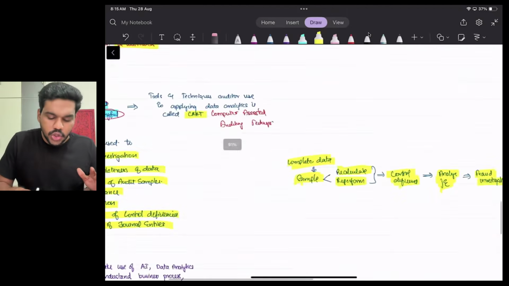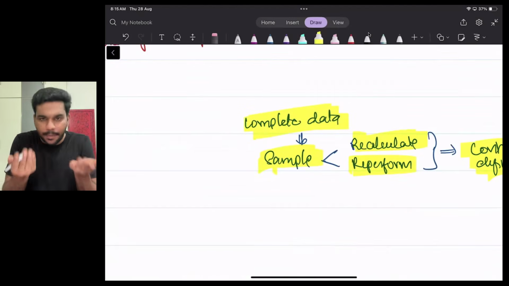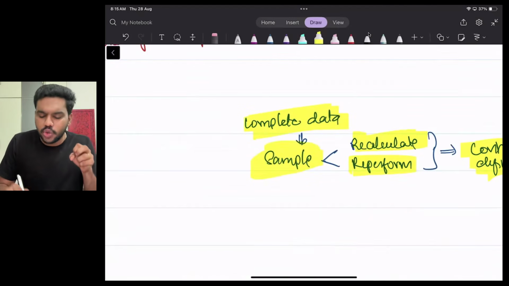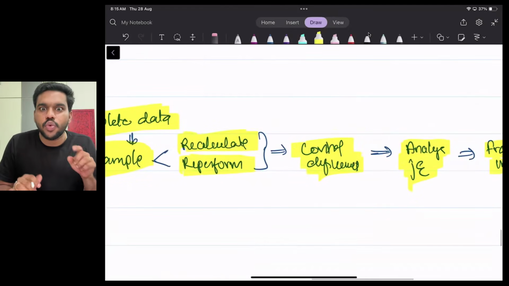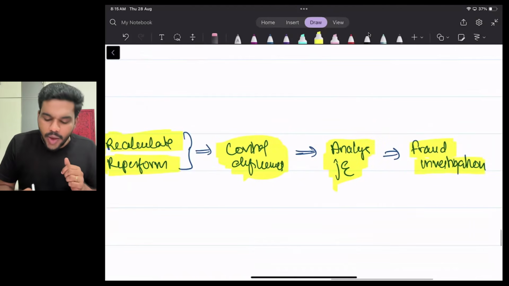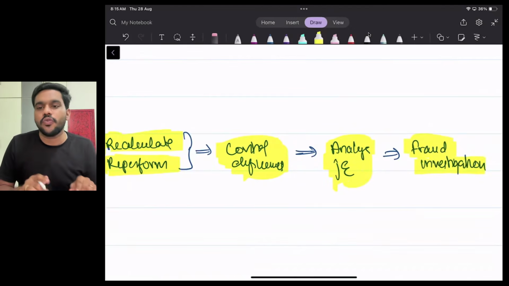So what is the story? You are the auditor of my company. You requested for complete data. I gave you the complete data. Are you going to check complete data? No, you are going to take the sample. You took the sample, you recalculate, you reperform. Now you understand there is a control deficiency. Now you are having a doubt. There is control deficiency. Is there a possibility of fraud? So you analyze all the journal entries. When you analyze the journal entry, you identify the fraud and you go for investigation.